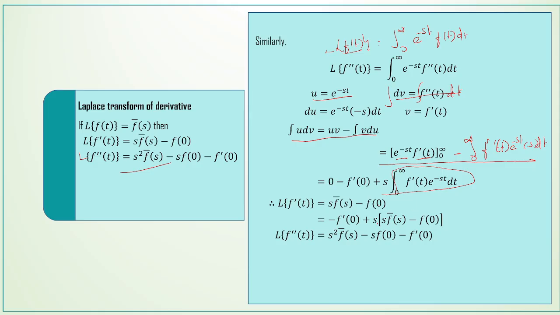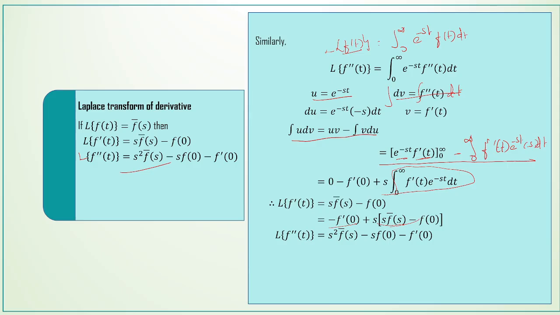Already s is outside, so s into this integral is s into f bar of s minus f of 0, and then s into s is s square f bar of s minus s into f of 0, and minus f dash of 0 here. So therefore we have proved L of f double dash of t is equal to s squared into f bar of s minus s into f of 0 minus f dash of 0.